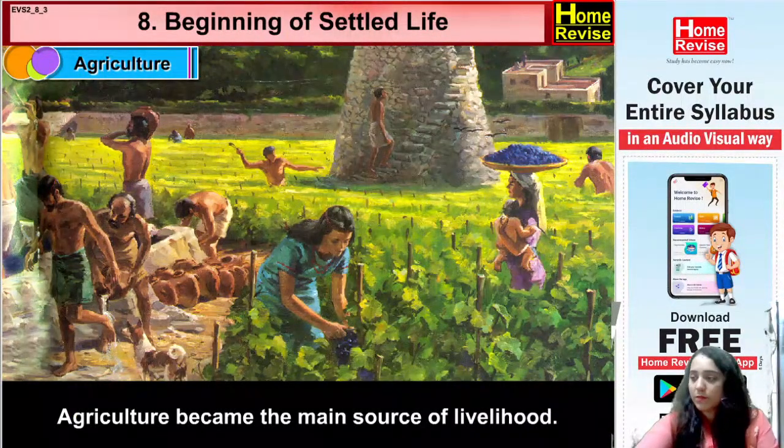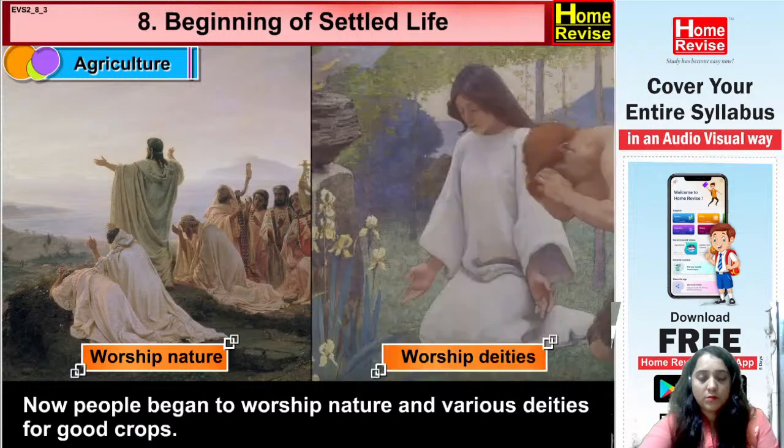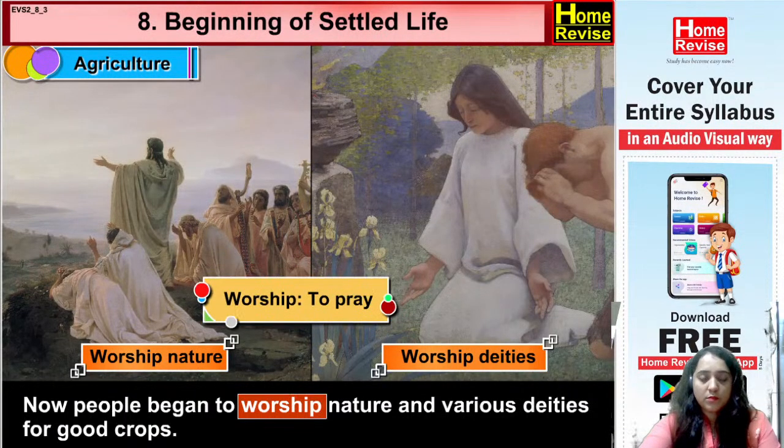Now next one. Now people began to worship nature and various deities for good crops, where worship means to pray. Yes. So now people started believing in nature. They started believing in different kinds of worship. Worship is basically to pray.